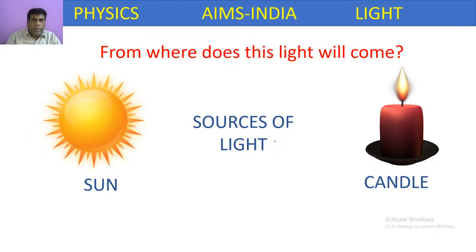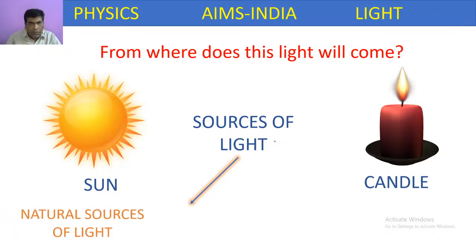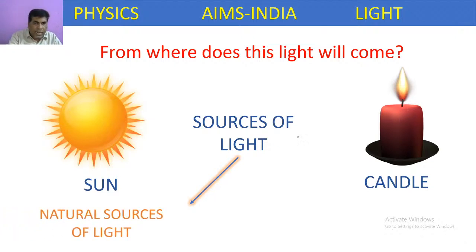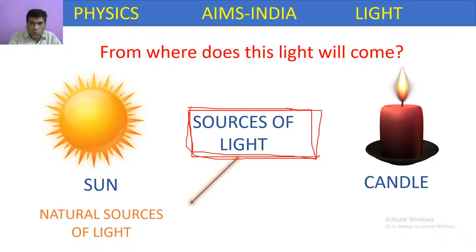The objects which are emitting light are classified into two types according to the generation of light. The sun and candle are considered as sources of light, but these two sources are divided into types.